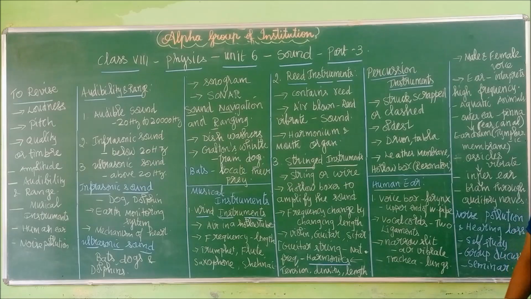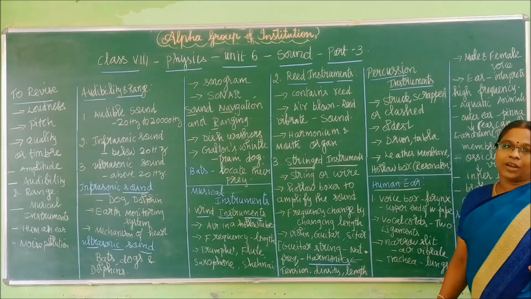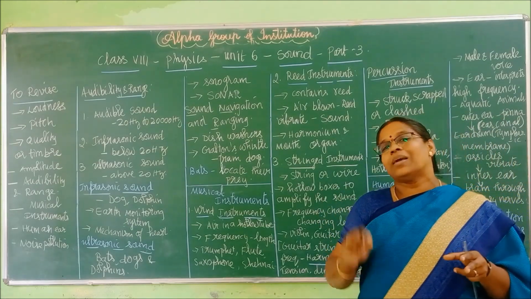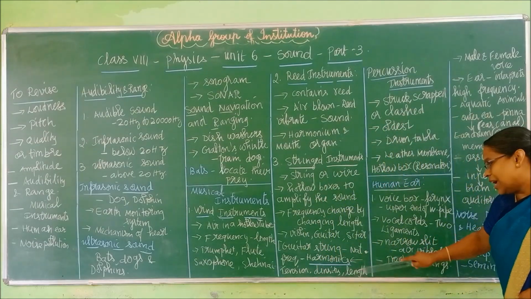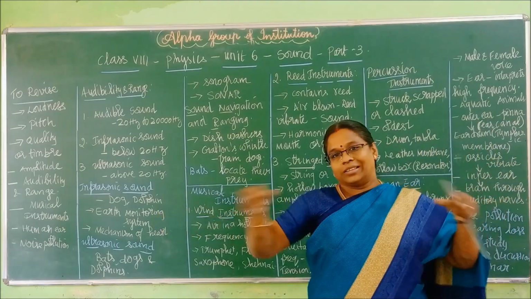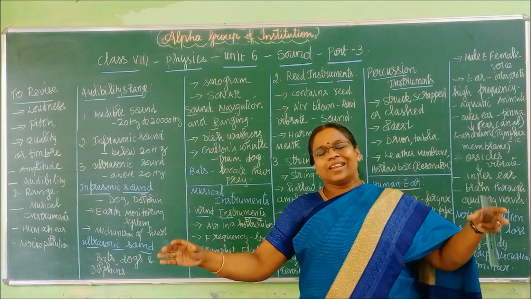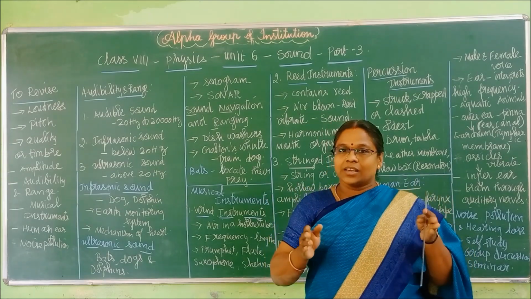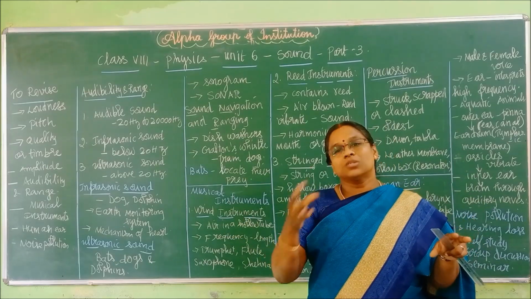Harmonics. Okay, so based on that natural frequency only, music will be produced. Right? That frequency can be adjusted by changing some factors. What are they? It is tension, density and length. This is what I said in the beginning. If the length of the guitar string or veena string is increased, some kind of music will come with one frequency. If the length is decreased, sound will be produced with another frequency. So this is how music will be produced.